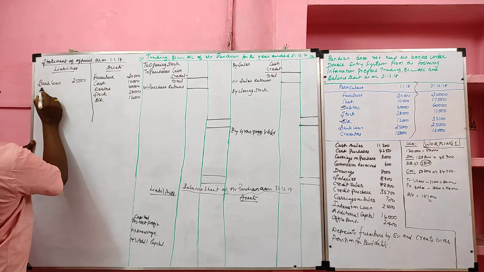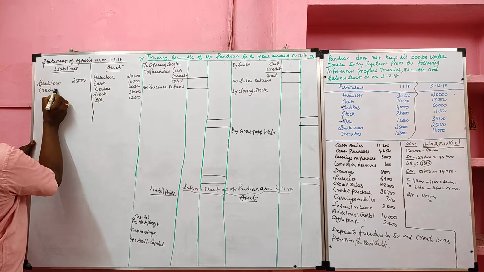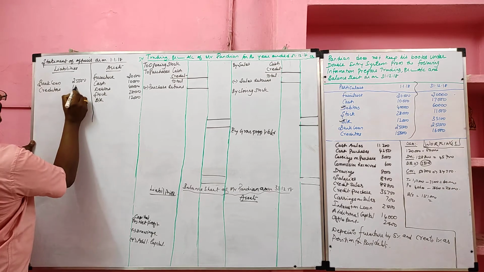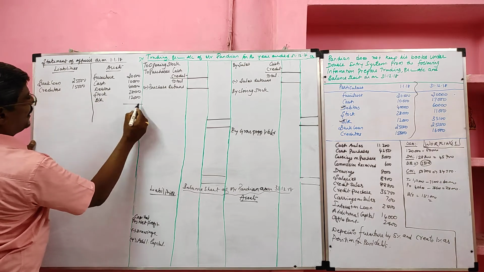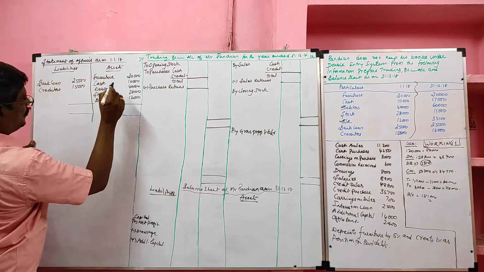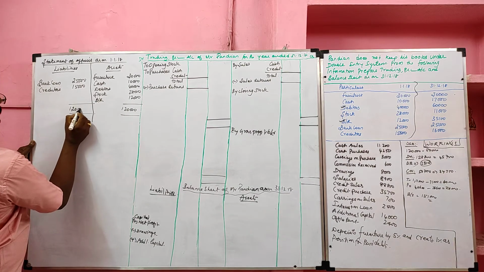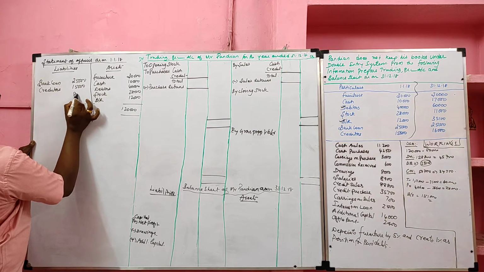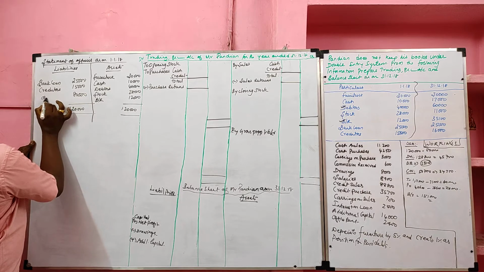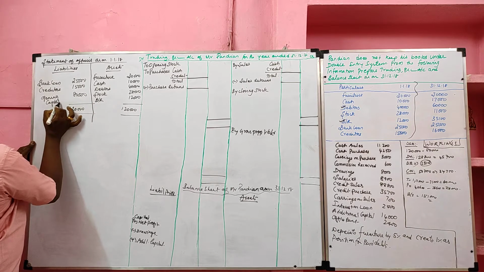Then the last item is creditor, 15,000. We have to add all assets. The total assets value is 1,20,000. 1,20,000 minus 80,000 is our opening capital, the balancing figure.